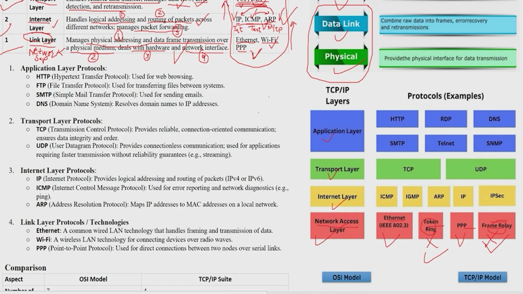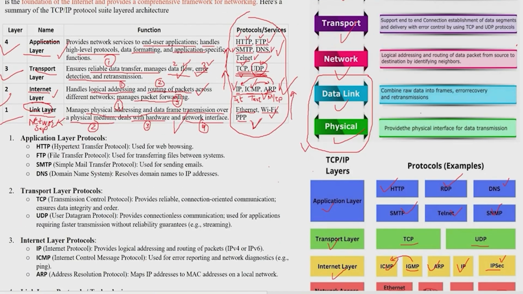After that, at the internet layer, we have IP, ARP, ICMP. These are the famous protocols we need to understand. IGMP is basically just a variant of ICMP, and IPsec is for security. Here we have to know TCP and UDP, and simply here we know HTTP, RDP for remote desktop, DNS, SMTP, Telnet to connect to devices remotely, and SNMP to manage the devices.